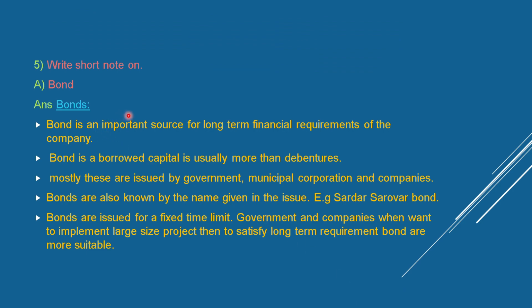Write a short note on bond. Bond is a source for long-term financial requirements of the company. Bond is borrowed capital, usually larger than debentures. Mostly these are issued by government, municipal corporations and companies. Bonds are also known by the name given in the issue, for example Sardar Sarovar Bond. Bonds are issued for a fixed time limit. When government and companies want to implement large projects and satisfy long-term requirements, bonds are more suitable.